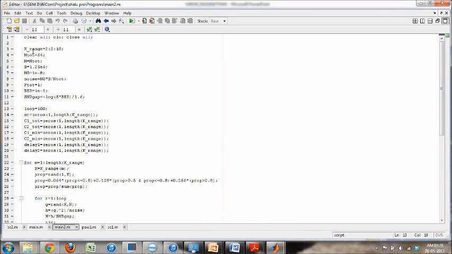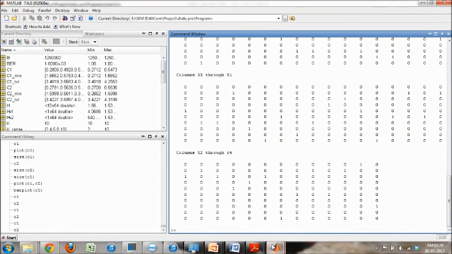So for now, the k range would be from 2 to 10, incrementing by 2 for each value. After that, the total number of subcarriers would be around 64, and the bandwidth is 1.25 megahertz, that is here, and the noise spectral density, I just assume it to be minus 80 dBm per hertz, and the maximum bit error rate, that is here, I've given it as 10 power minus 3, and so on and so forth. So by doing so, I just showed you the results that I got.